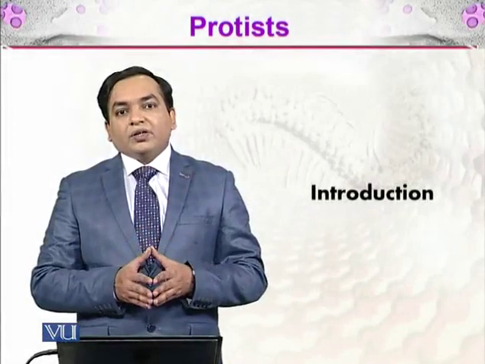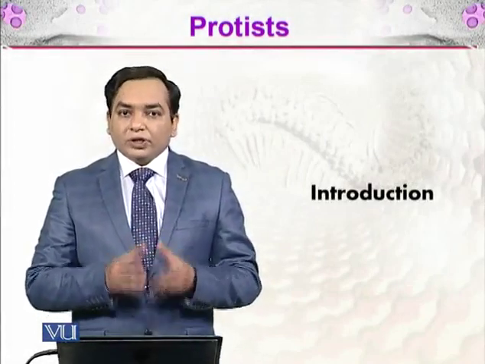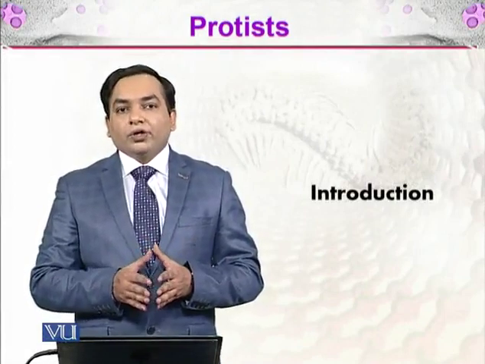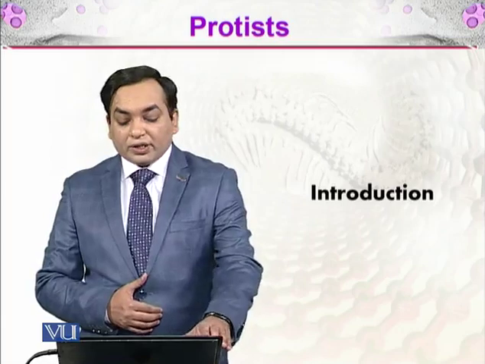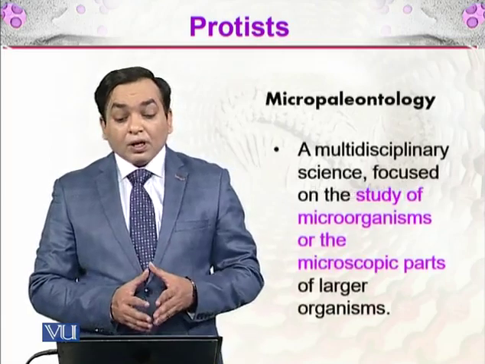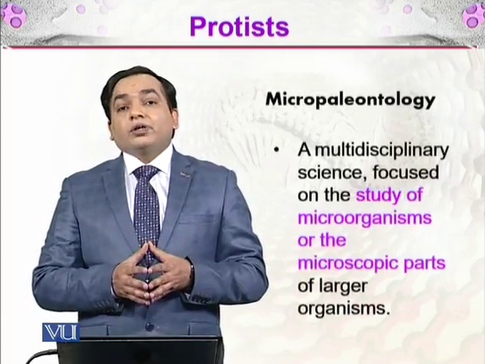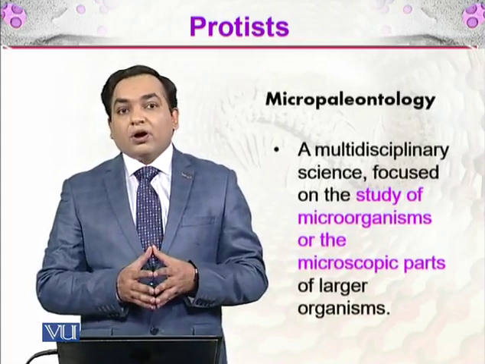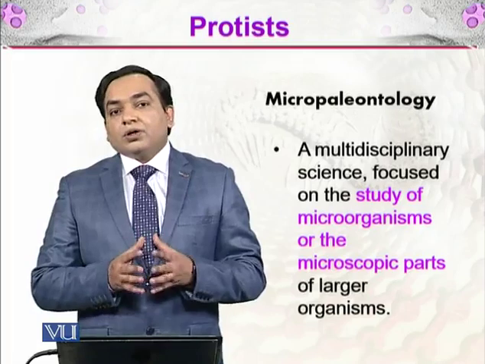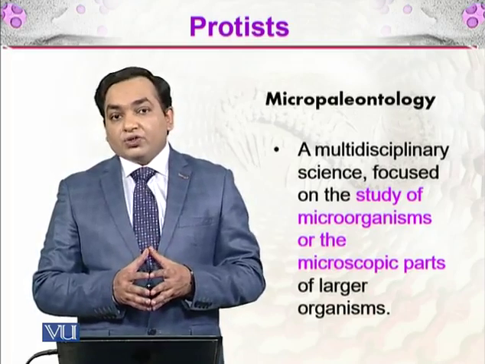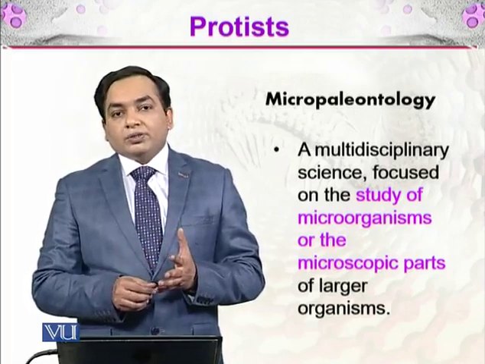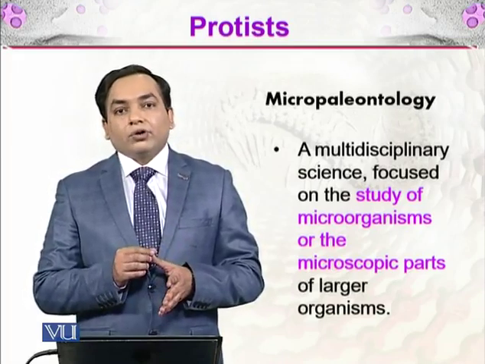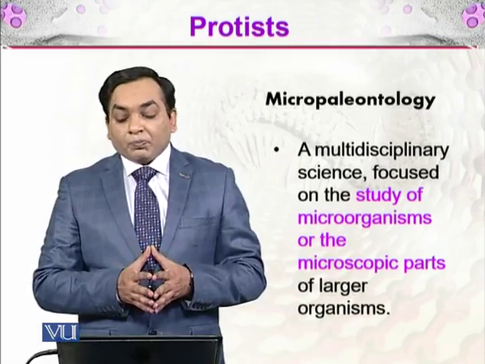Today we will be starting a new topic about the protist, and we will be introducing the different topics that we will be going to discuss in the series of these lectures. So protists are one of the five kingdoms, which is Protoctista or Protista. These are the five kingdoms of classification, which are Plantae, Animalia, Fungi, Protoctista, and Prokaryotes, or Monera.